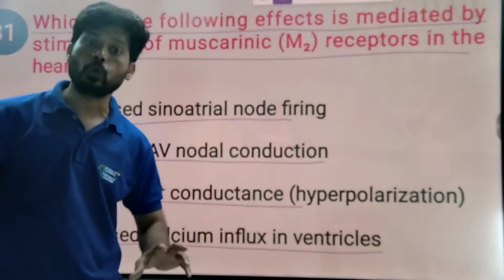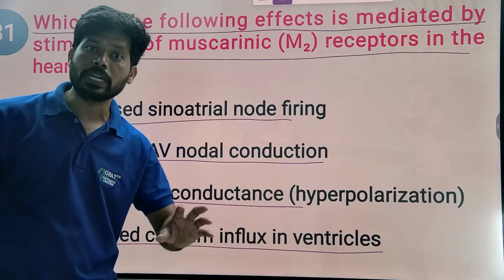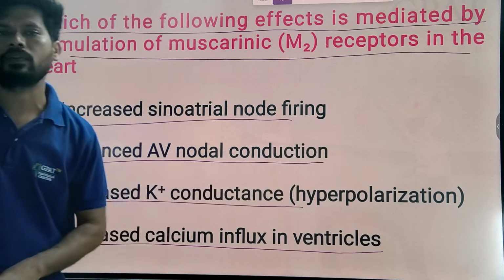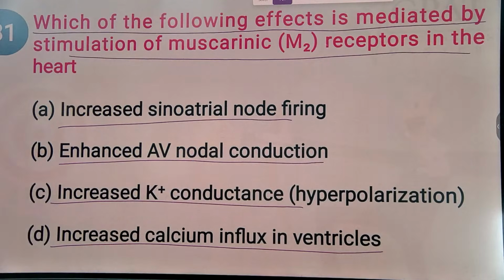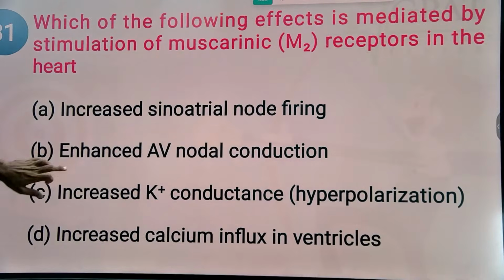So there is an increasing negative voltage that develops, hyperpolarization, and relaxation of cardiac muscle is the effect observed with activation of M2 receptors.